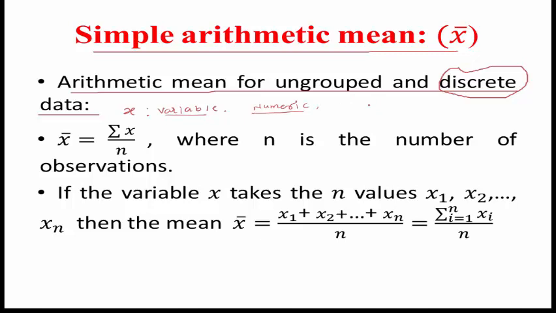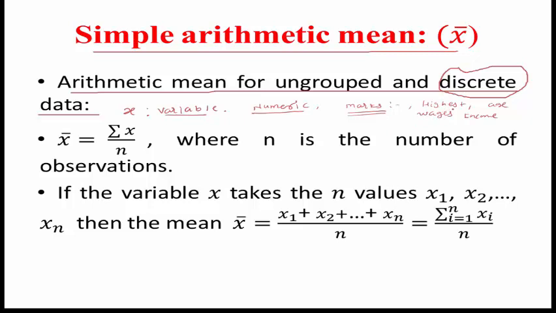For example, one variable is marks, because marks change from student to student. Or take height, which also changes from person to person. Height, age, wages, daily wages, income, profit, loss, production, all these are variables that can be expressed in terms of numbers.